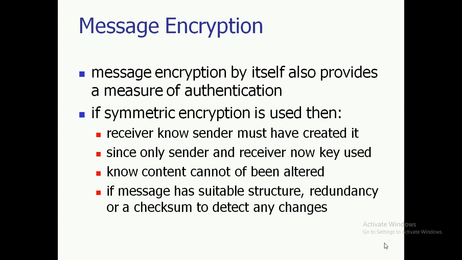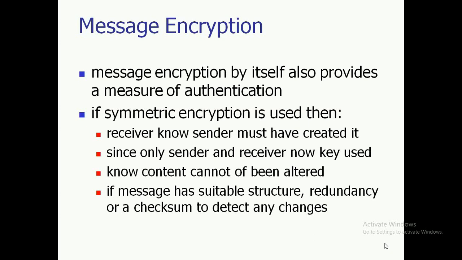Message encryption itself provides a measure of message authentication. You can use symmetric or asymmetric key encryption for authentication of a message. First we'll have a look at symmetric encryption. As we know, the receiver knows the sender and the sender knows the receiver, and both have a key shared among them.